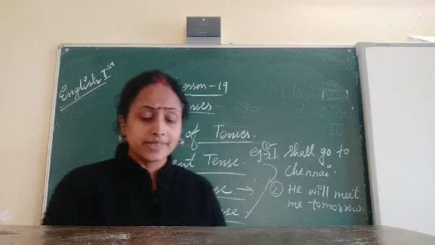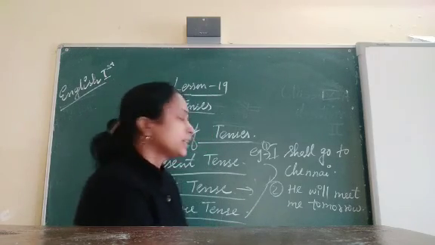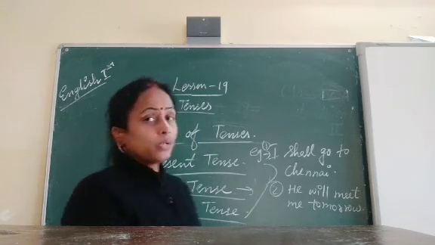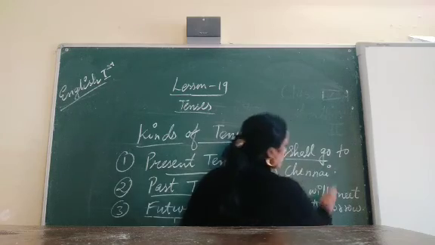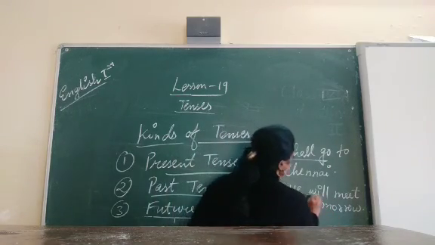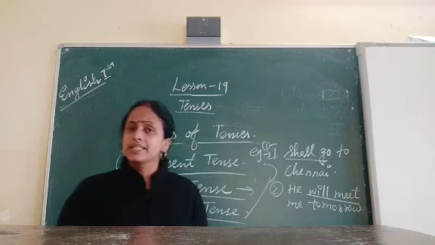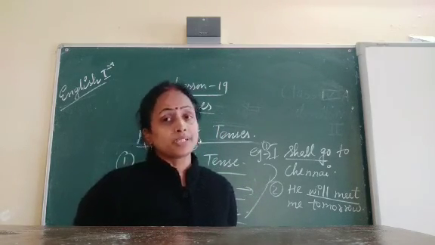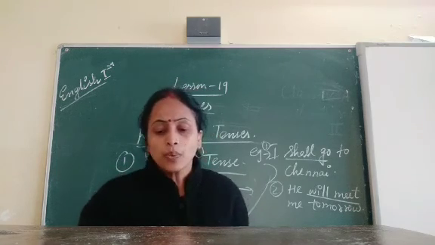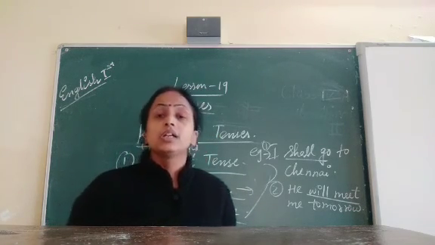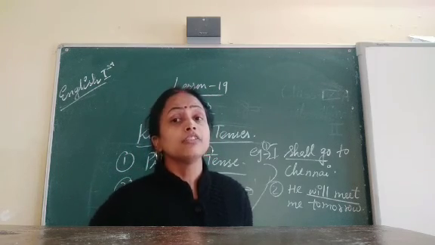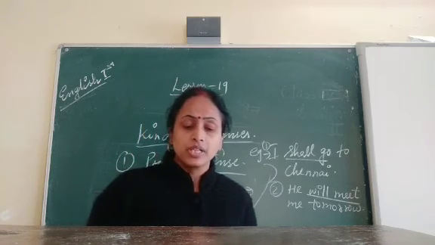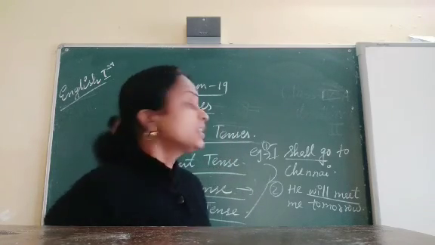How can we say that this is an example of future tense? Because what is the verb here? In the first sentence, what is the verb? Shall go and will meet. Shall go is a verb, and will meet is the verb in the second sentence. So it means that the action is going to happen. It tells us the action will happen in the future time. This verb belongs to the future tense.